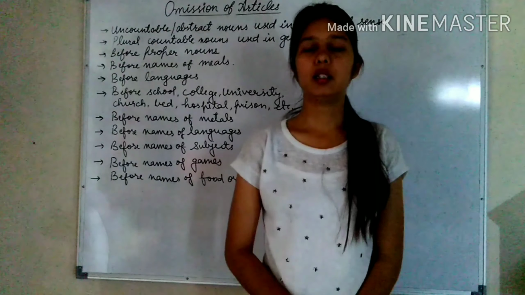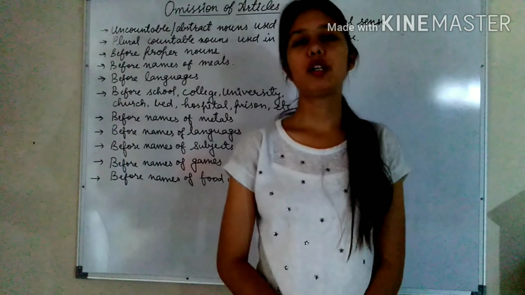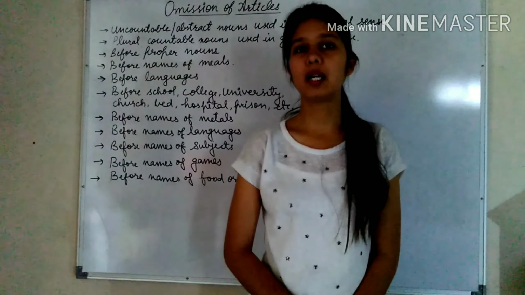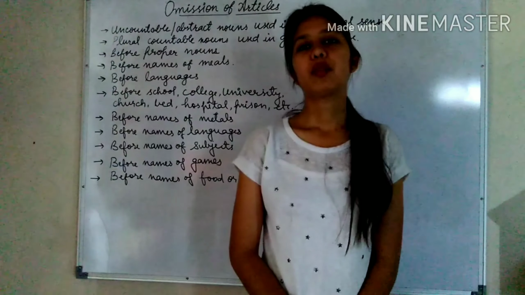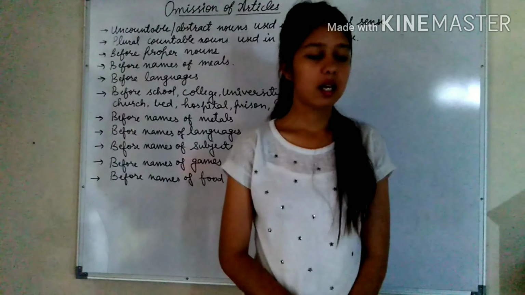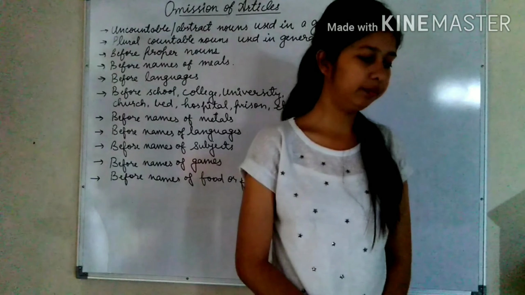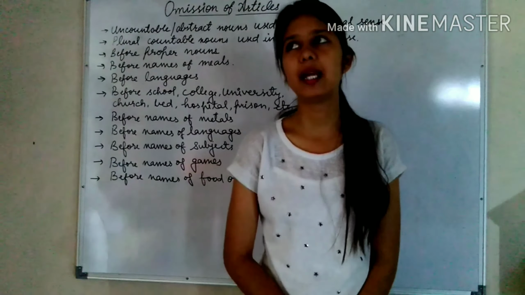While talking about a specific meal, generally we do not use article the with meals, but when we talk about a specific meal, we use article the. Next, we use article the before some abbreviations, and while talking about some musical instruments like the piano, the drum. So these were some uses where we use these articles.